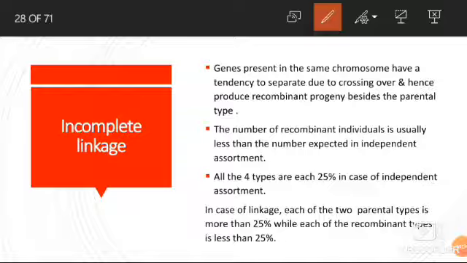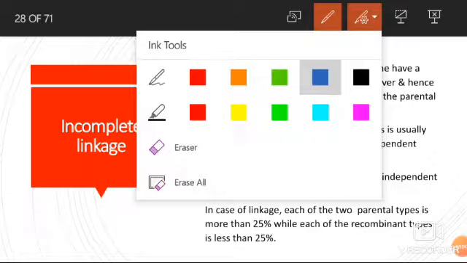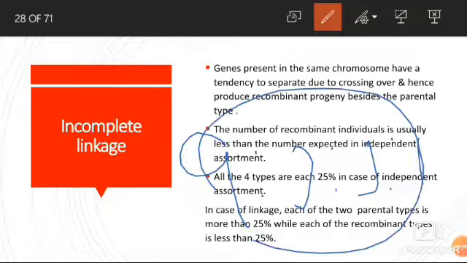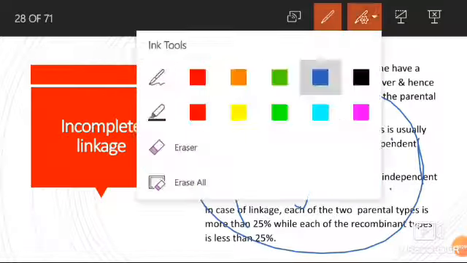All the four types are each 25% in case of independent assortment.